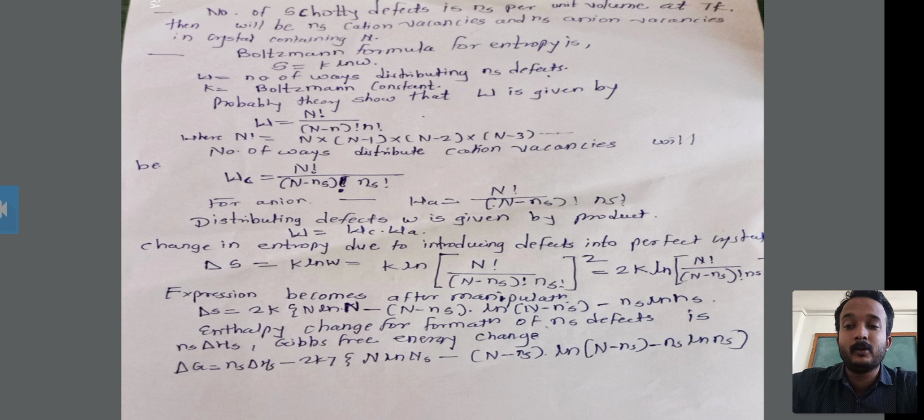Okay, therefore the formula is the same, but its symbol is different. That is about the cation vacancy, it is shown as WC, and the anion vacancy is shown as WA.